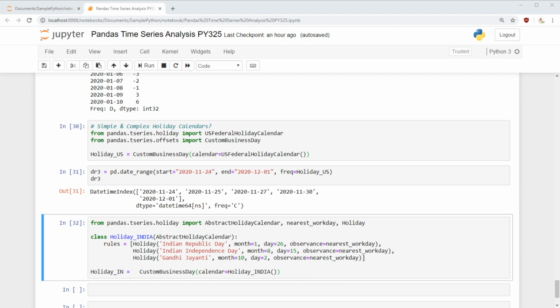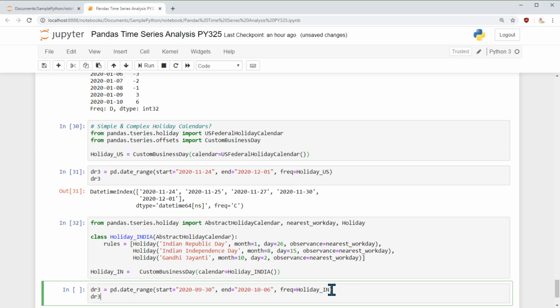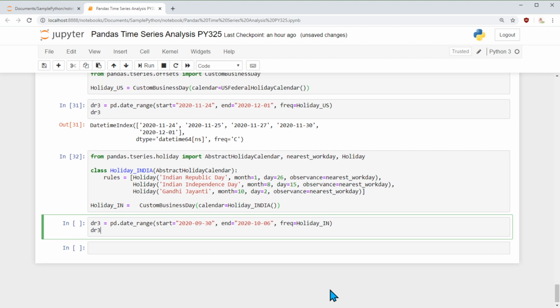Now let's go ahead and see the dates inside this. So here I am saying date range between September 30 and October 6th. So we have October 2nd, Gandhi Jayanti, in between, and we want to display this.